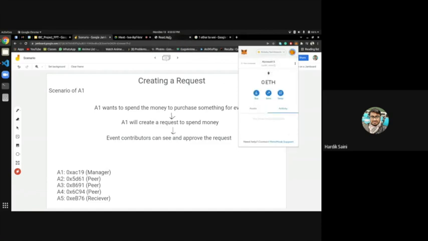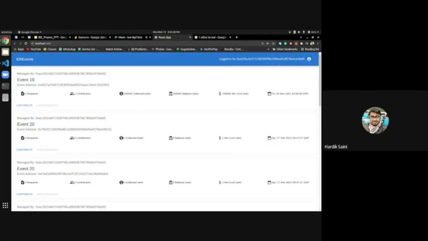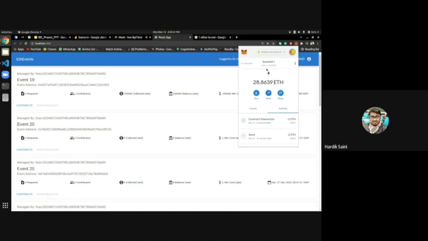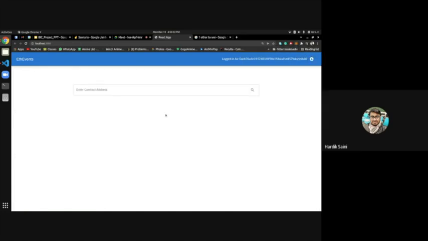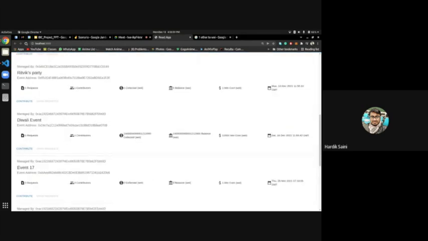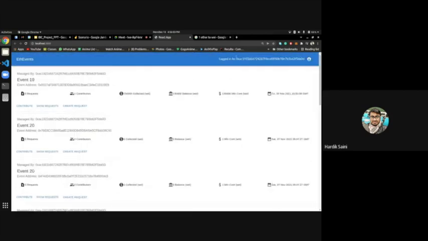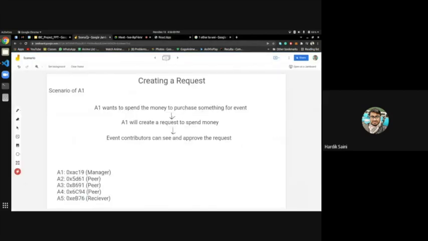So account 5's address is copied, and right now it has 0 ether. I will switch to account 1 again, and now I will go to this search event page. I will enter the address and refresh the website, and now you can see 0xAC192. So this is account 1.